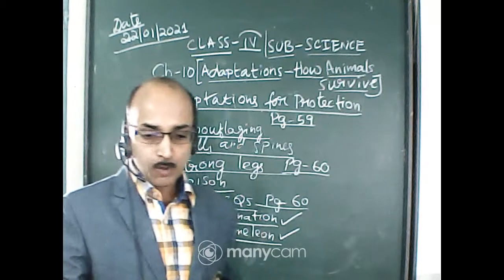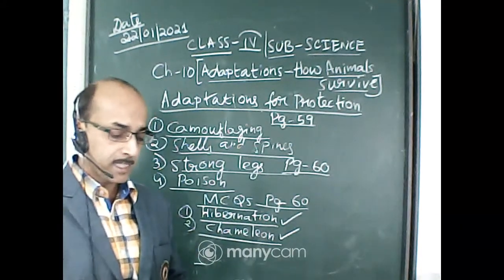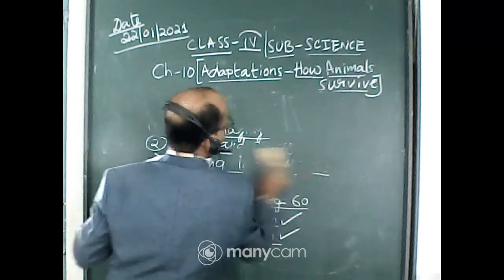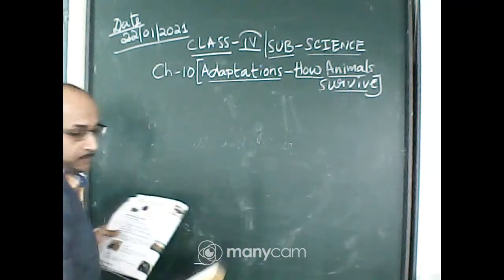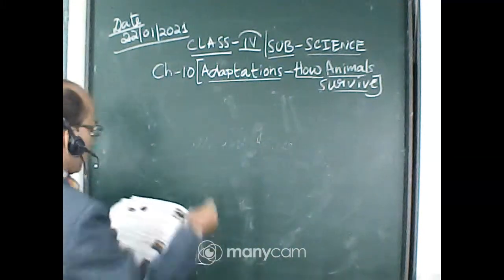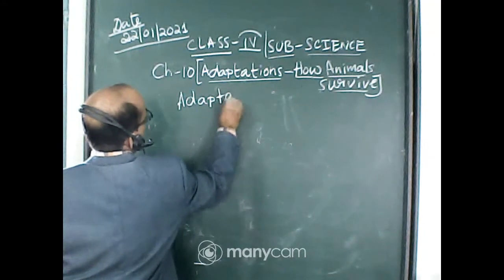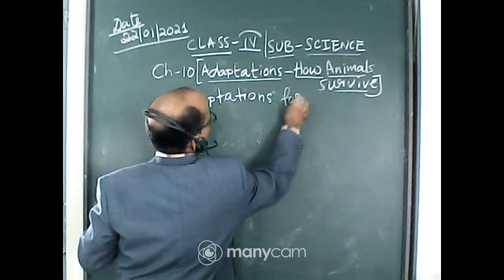Okay, now we will do the next topic, that is adaptations for food. How the animals are adapted for food. This is page number 60 in your science book. You can follow page number 60. Adaptations for food.